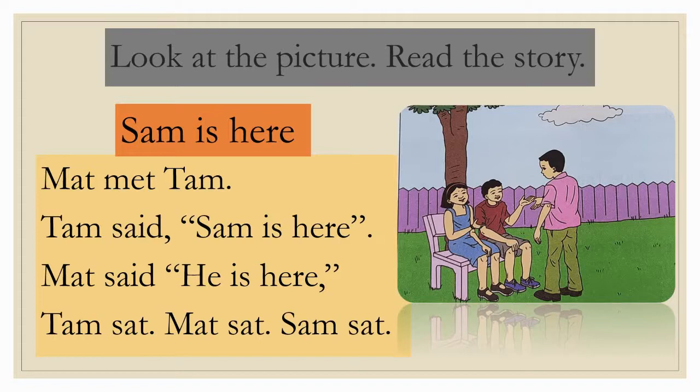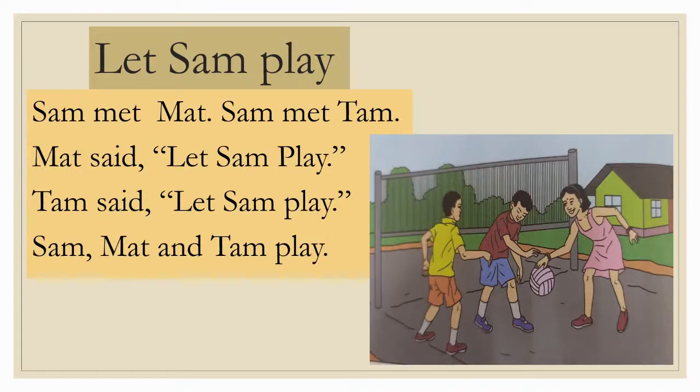Now I will read the story once again. This time you have to repeat after me. So let's start. Sam is here. Matt met Tam. Tam said, Sam is here. Matt said, he is here. Tam sat. Matt sat. Sam sat. Yes, very good. Our next story is Let Sam Play.